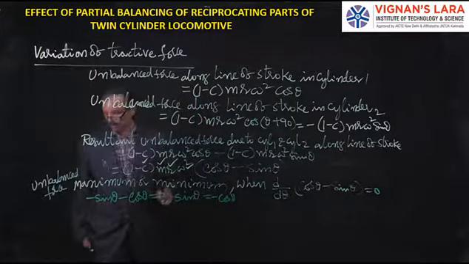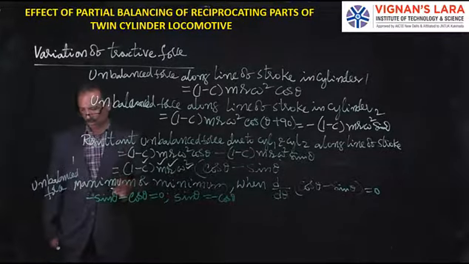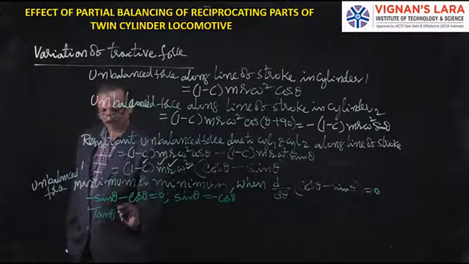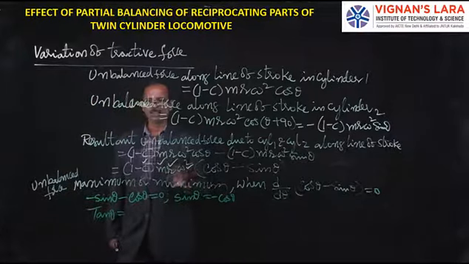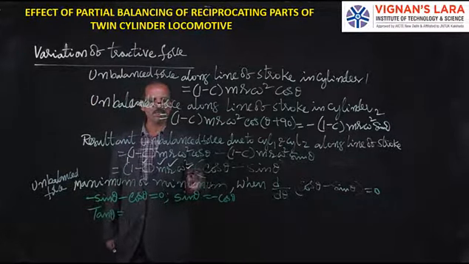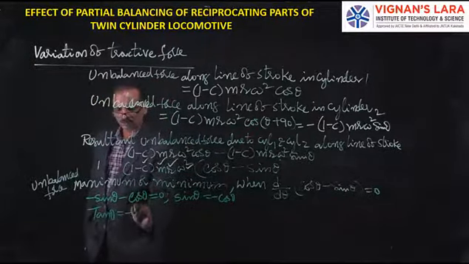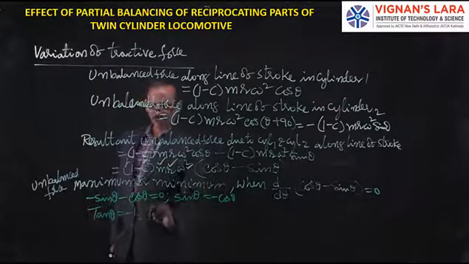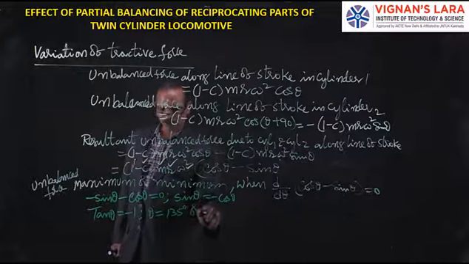Then you can write tan theta is equal to minus 1. When tan theta is minus 1, theta is equal to either 135 degrees or 315 degrees.